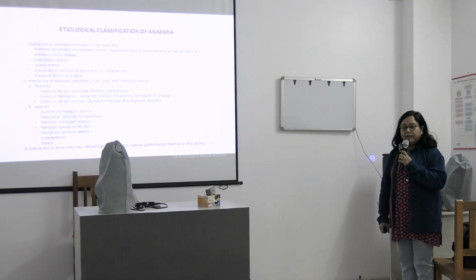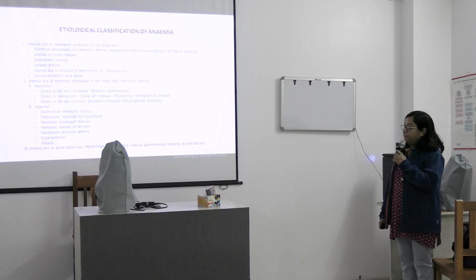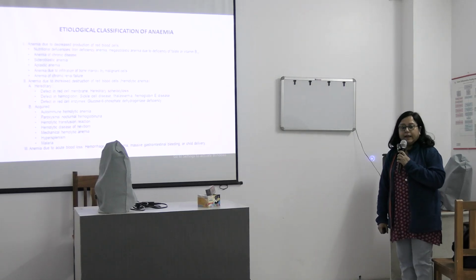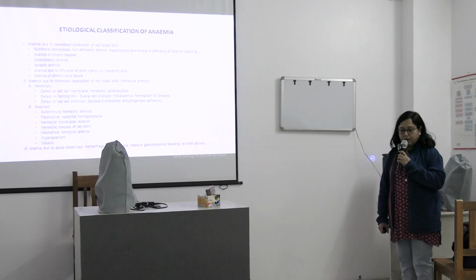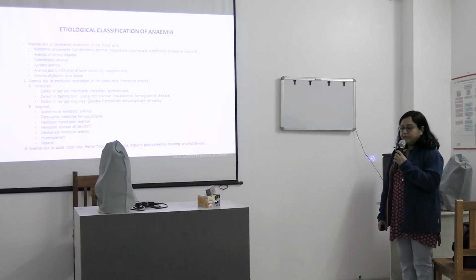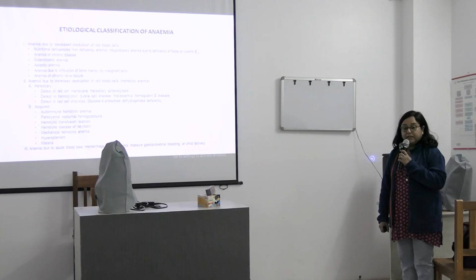It can occur by defect in the cell membrane as occurs in hereditary spherocytosis. The next is when there is a defect in hemoglobin as occurs in sickle cell disease, thalassemia and hemoglobin E disease. And another is when there is a defect in the enzymes. There are some enzymes in the RBCs.